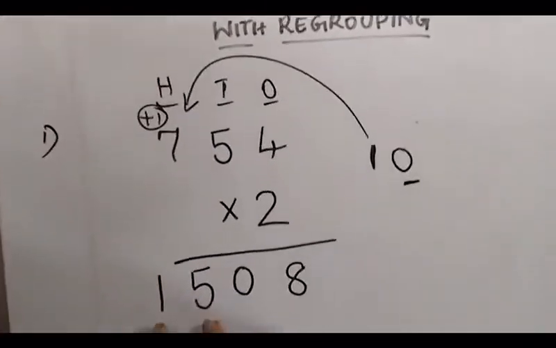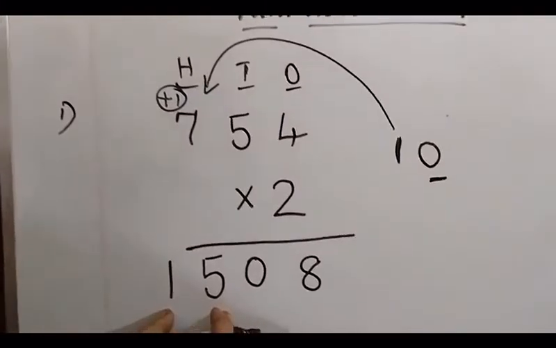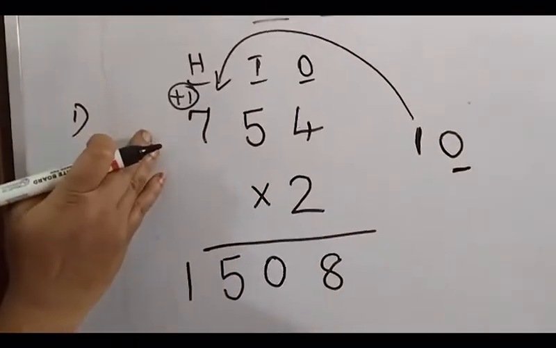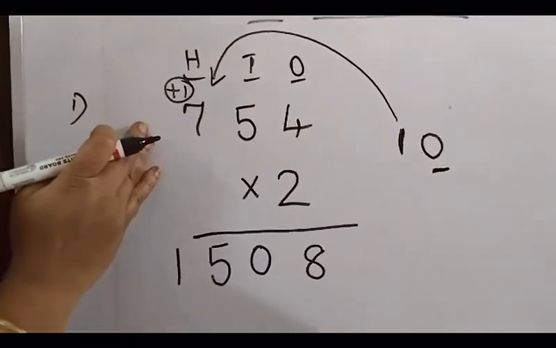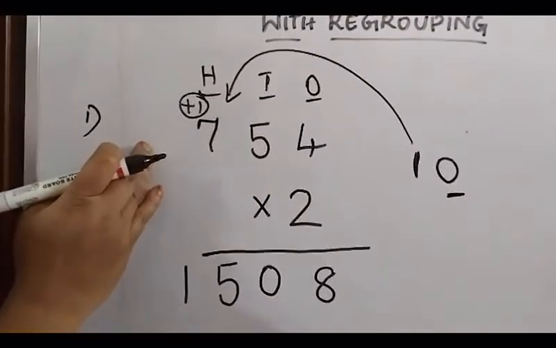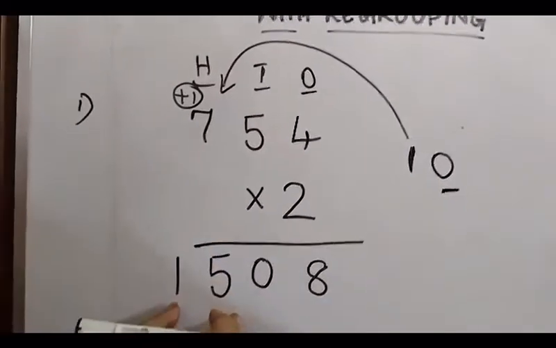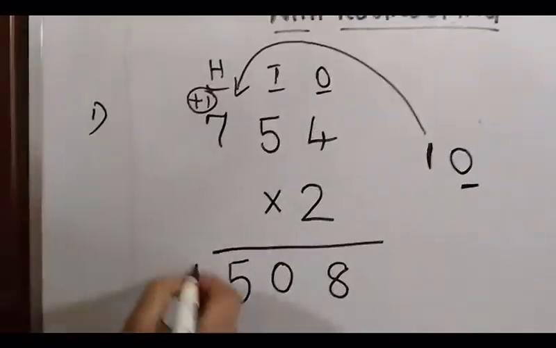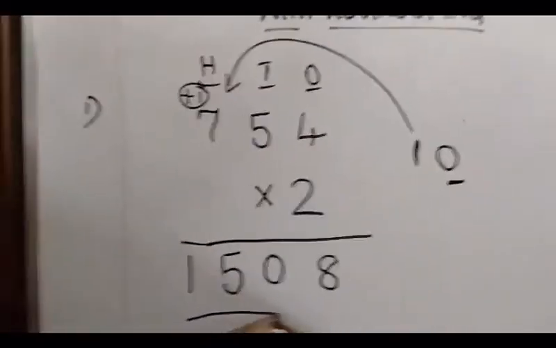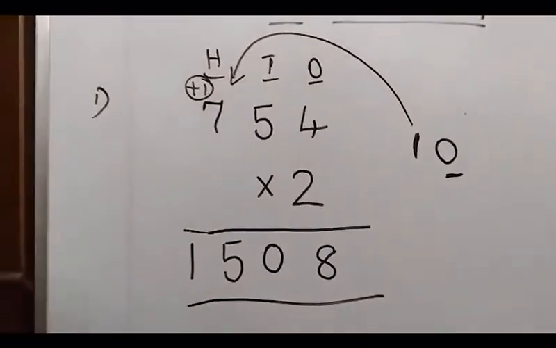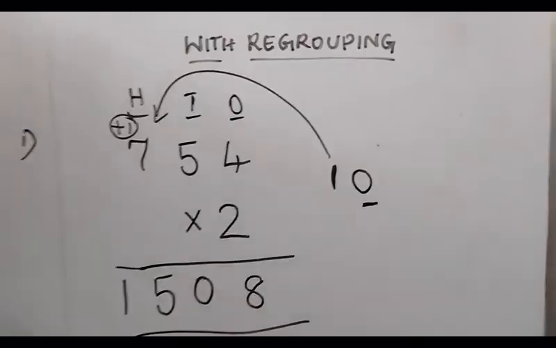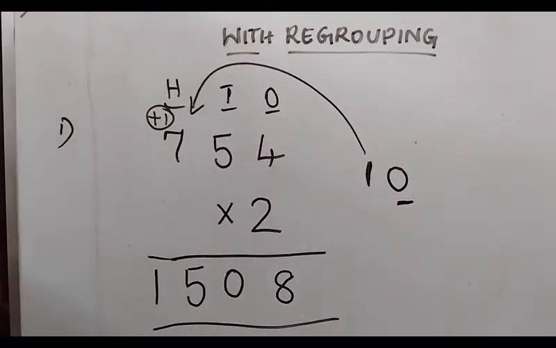Because we are placing two numbers. Why are we placing two numbers here? Because there are no more numbers to multiply, isn't it? So we are placing both the numbers in the answer. So the answer is 1508. Children, now we will pass on to today's topic, patterns.